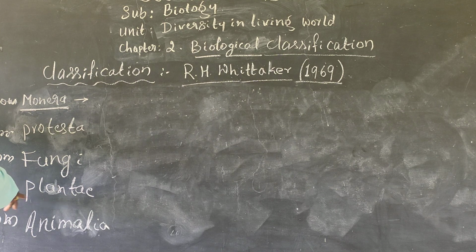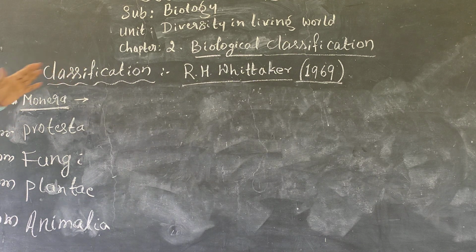All these kingdom Plantae will be given to all the families, and kingdom Animalia refers to all animals in different phyla. All the animals are categorized according to R.H. Whittaker. The kingdoms are five: Monera, Protista, Fungi, Plantae, and Animalia. Under that, one more bacteria, Archaebacteria, will be present under the kingdom Monera.